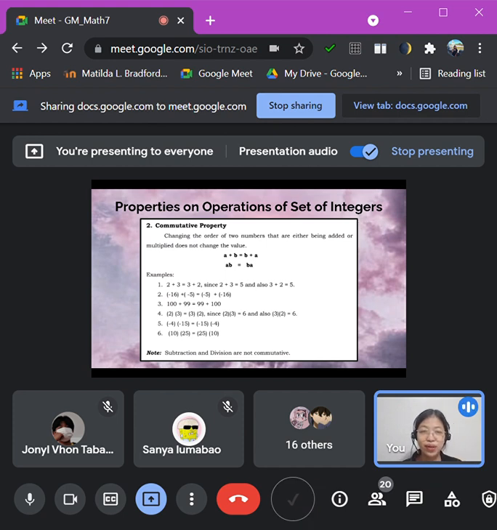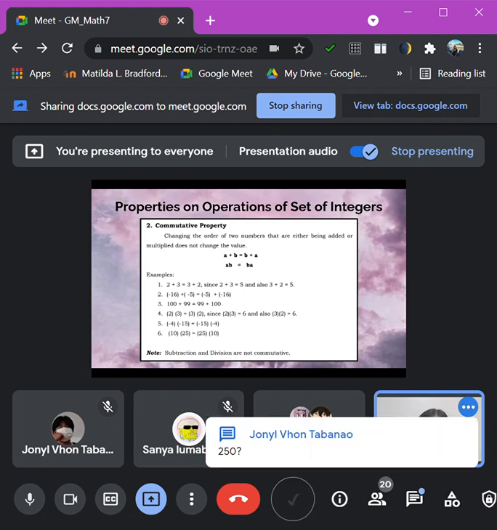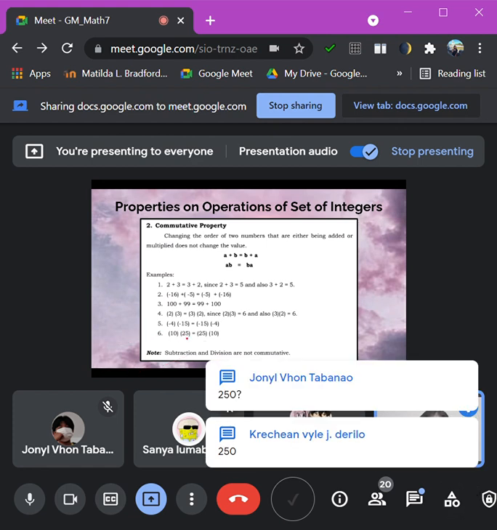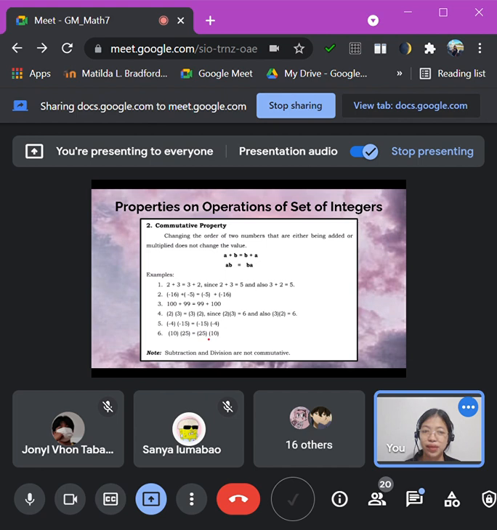Now, let's go to number 6 example. We have there 10 times 25 equals 25 times 10. Okay, that is 250. Very good. Which is equal gihapon sila. So that is our second property, which is commutative property. Okay, so now any questions for our commutative property?